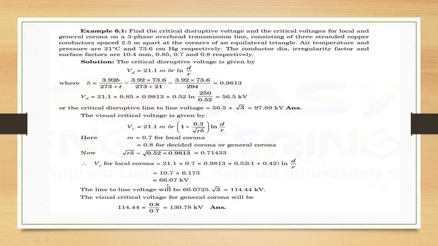We are going to get the value of VV, that is visual critical voltage, as 66.07 kilovolt. Line to line voltage will be 66.0725 root 3, that is 114.44 kilovolt. Visual critical voltage for general corona will be 114.44 into 0.8 by 0.7, that is 130.78 kilovolt.